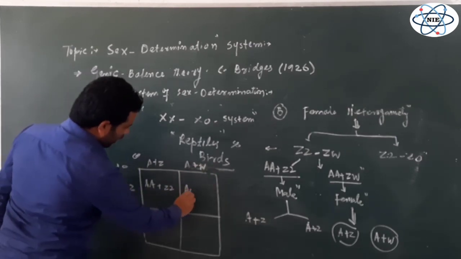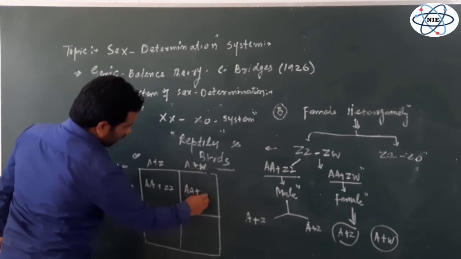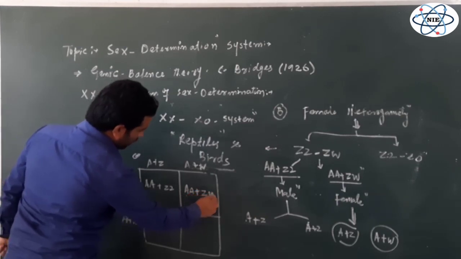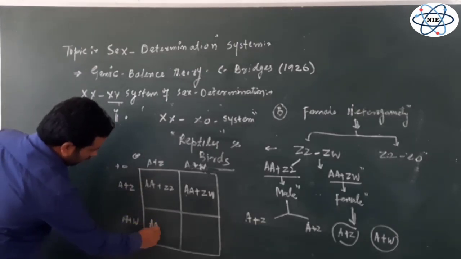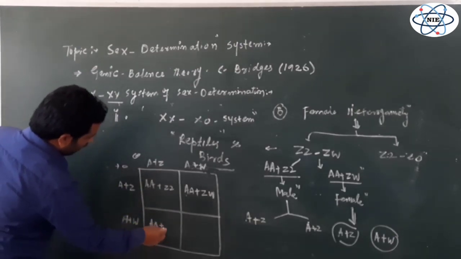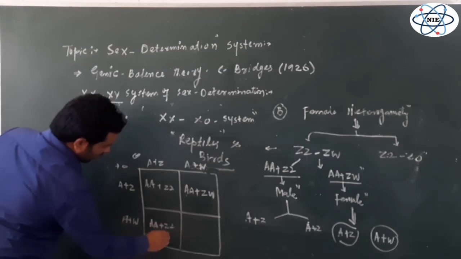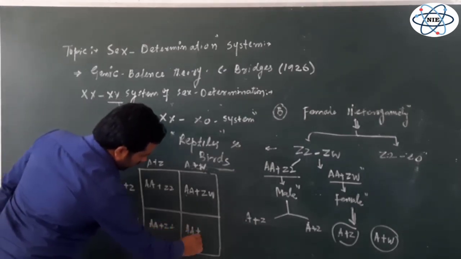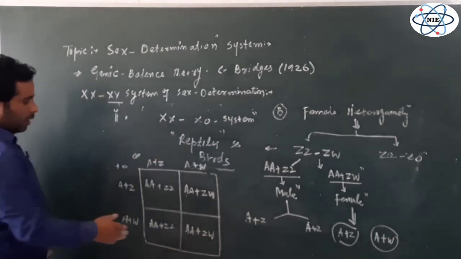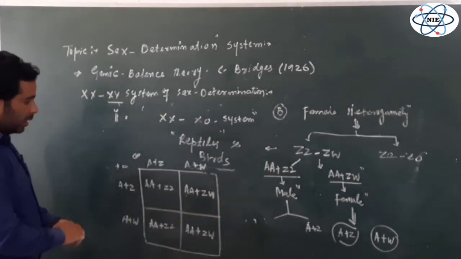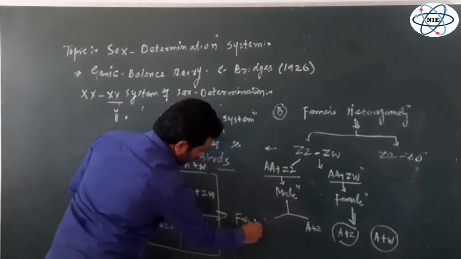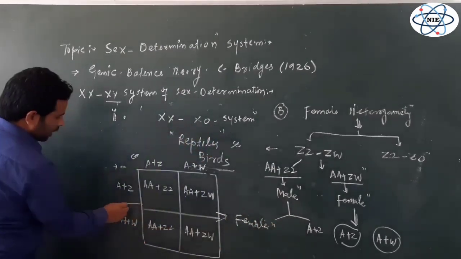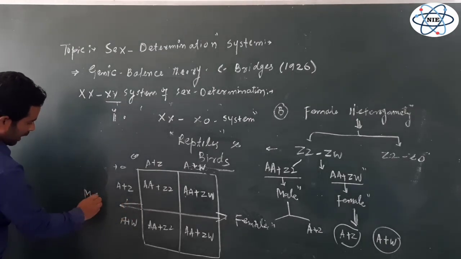So we have AA plus ZW, yes, this is a female individual, and again this one, that is AA plus ZZ and AA plus ZW, right. So these two individuals are females, and these two individuals are males, right.